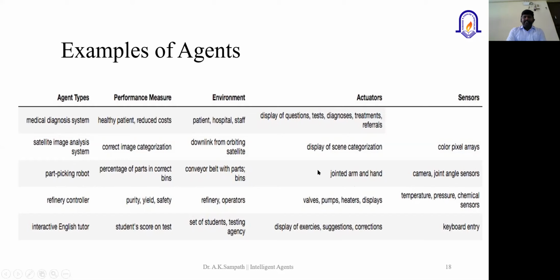And what are the different actuators when we talk about robots? Might be the joints and then the artificial limbs, joint arm, and then hand, and then vision, all other things, right? Cameras.